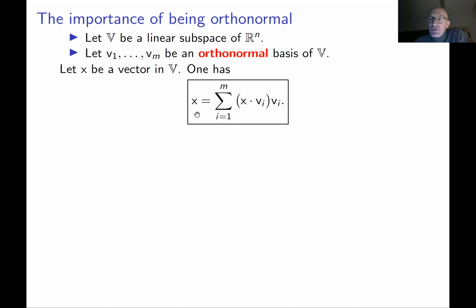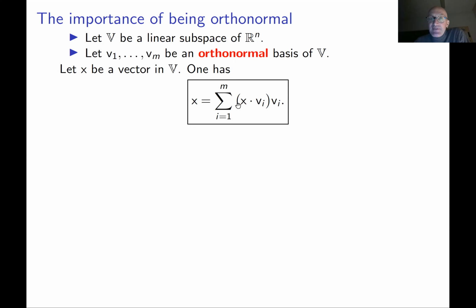And then you just need to take the dot product of the left-hand side and the right-hand side with v1, v2, v3, and up to vm. So for example, what happens if you take the dot product of the left-hand side and the right-hand side with v1? On the left-hand side, you're going to have x dot v1. On the right-hand side, when you take a dot product, all terms of the sum disappear except one, the one which contains v1. And why? Because these vectors are orthogonal.